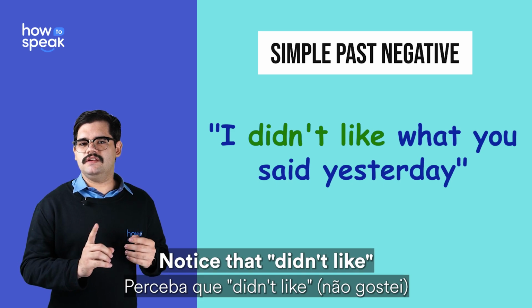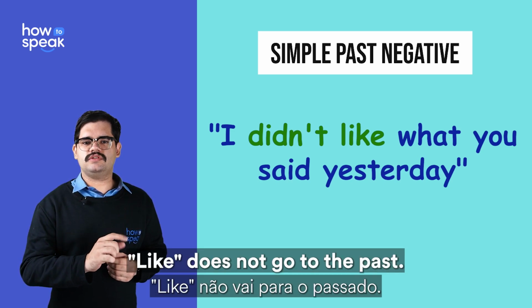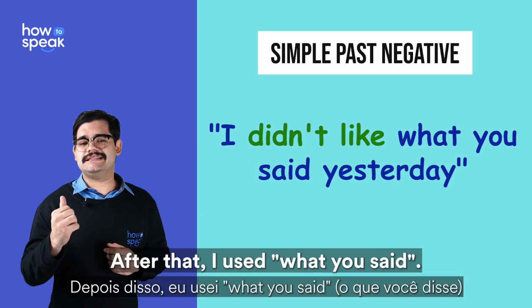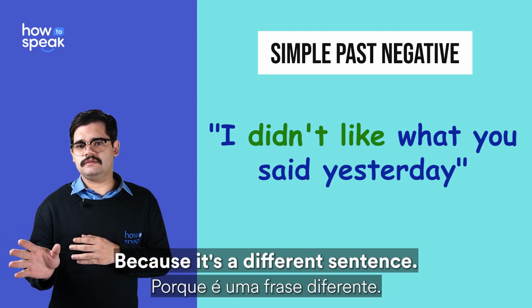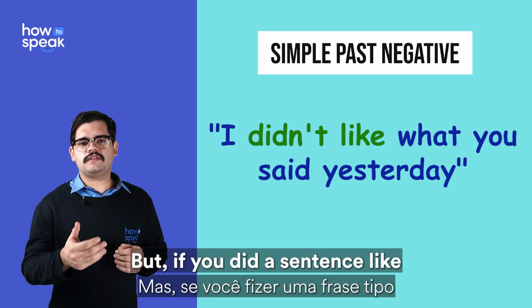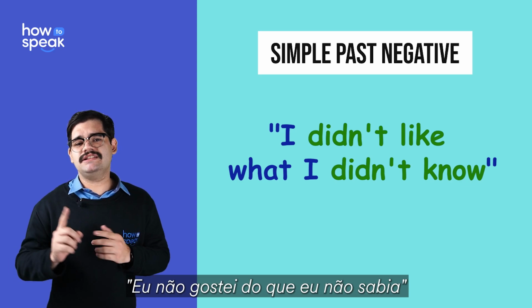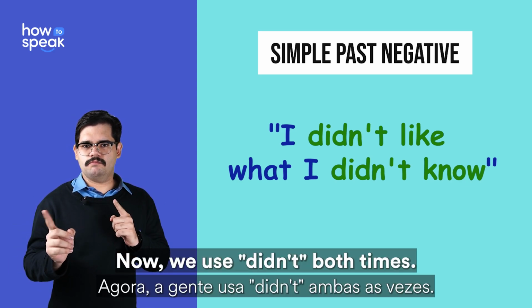Notice that didn't, like. Like does not go to the past. After that, I used what you said because it's a different sentence. But if you did a sentence like, I didn't like what I didn't know, now we use didn't both times.